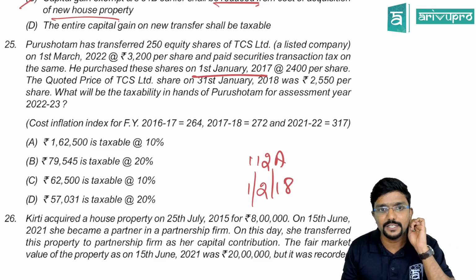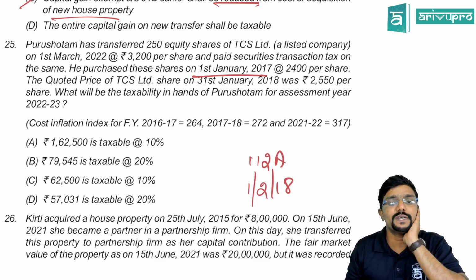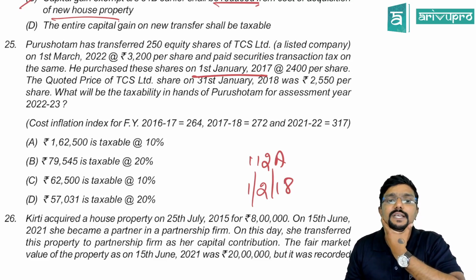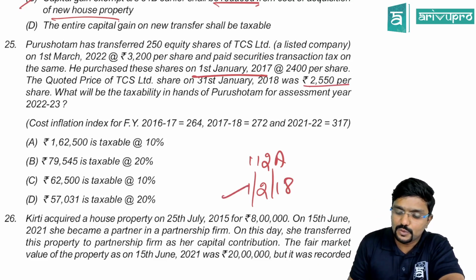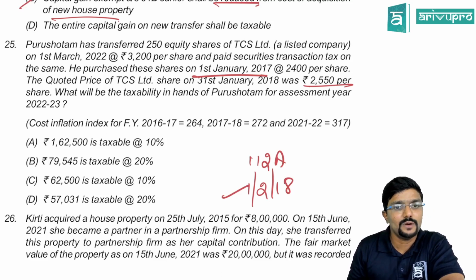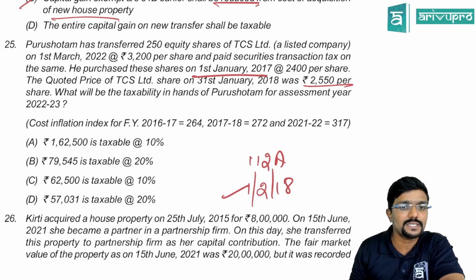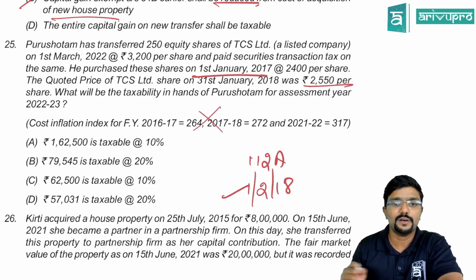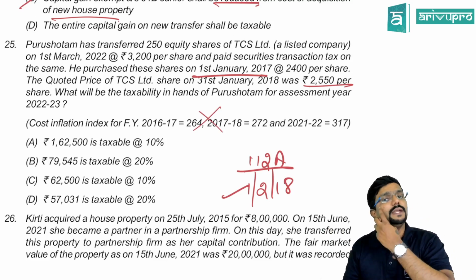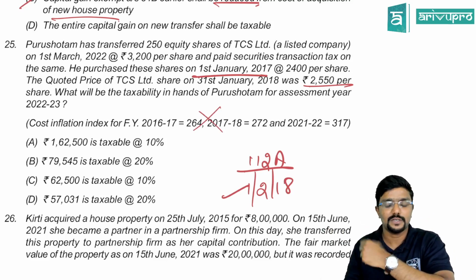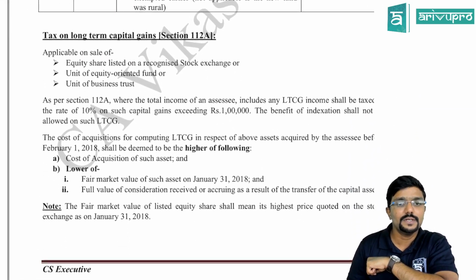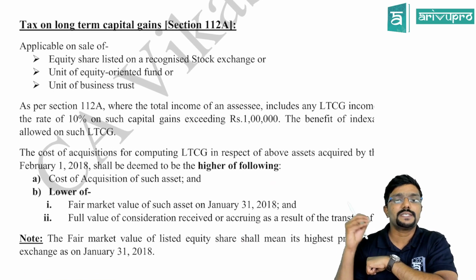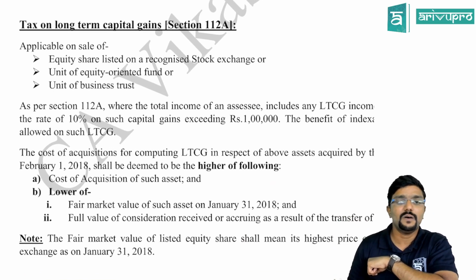We will see as per section 112A. At what price? 2,400 per share. The quoted price of TCS Limited share on 31st January 2018, that is immediately before this date, was 550 per share. What will be the taxability in the hands of Purushottam for assessment year 22-23? They have given some cost inflation index also, which is actually not relevant, because to calculate long-term capital gain under section 112A, cost inflation index is not at all applicable. Fine guys, this is as per 112A. 112A includes 3 assets only, that is listed equity shares, units of equity oriented fund, or units of business trust.